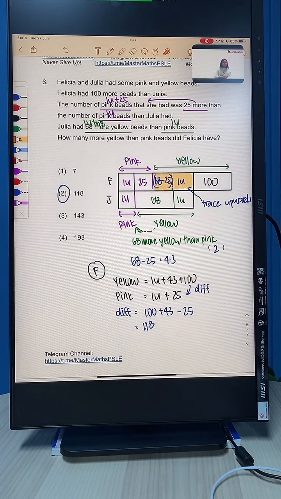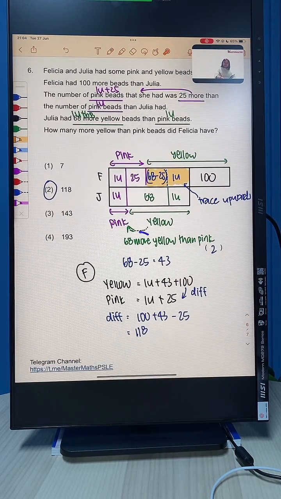Then they told you that Julia has 68 more yellow than pink. So 68 more yellow than pink. We can cut this extra portion into 1 unit and another 68. If we trace upwards, this portion must be 1 unit based on what Julia has, and this portion must be 68 minus 25. Clear? So the difference at the end will be 100 plus 43 minus 25 to give us 118.